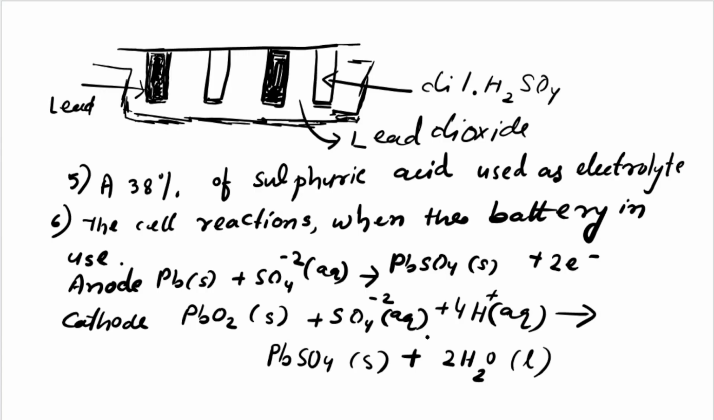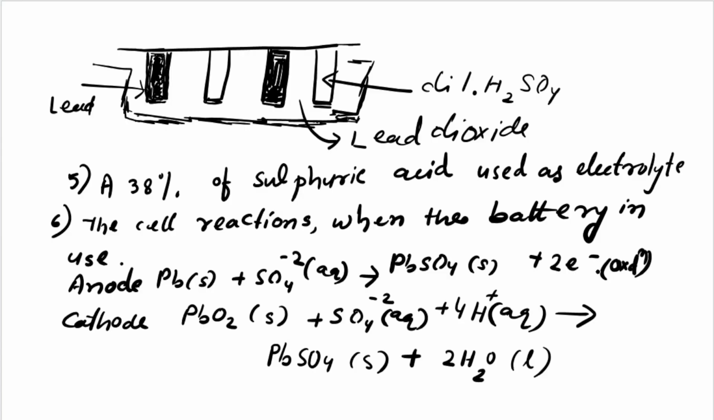So remember, what are the cell reactions? At the anode, what happens? At the cathode, what happens? At the anode, there is only lead, the filled spongy lead. That means Pb plus sulfate ion, which comes from sulfuric acid. Electrons are produced, that means losing electrons, so here oxidation takes place.